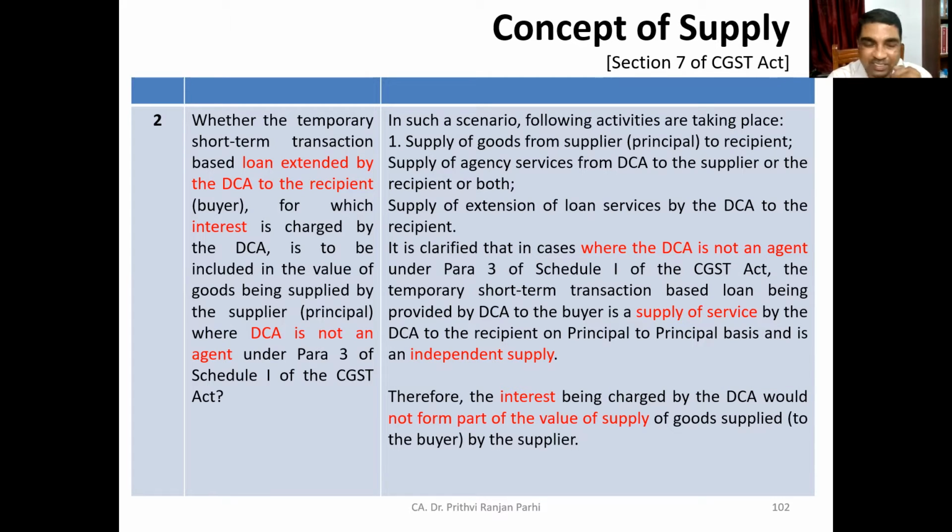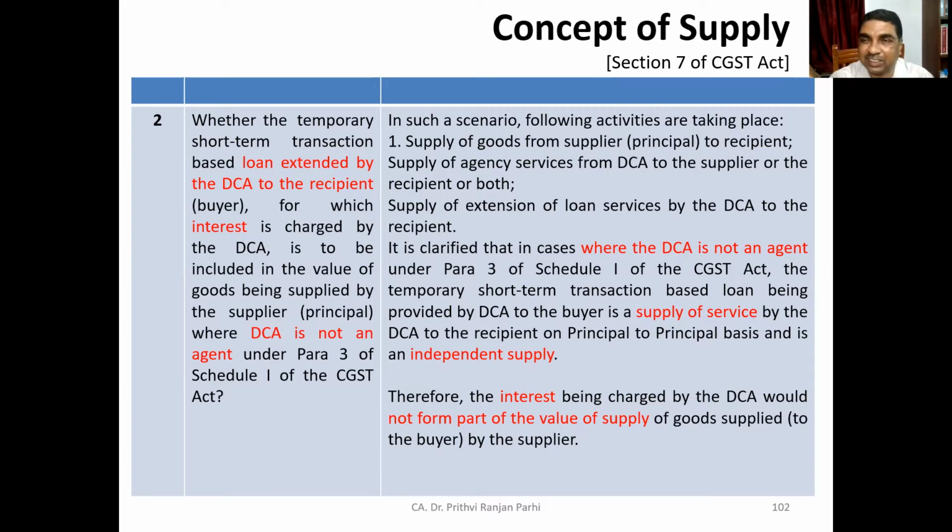The DCA is not an agent when invoices are raised directly by the supplier, that is, directly by the principal. It may be raised directly or indirectly through the DCA, but invoices are raised by the principal in its own name. If that is the case, the DCA is not an agent.